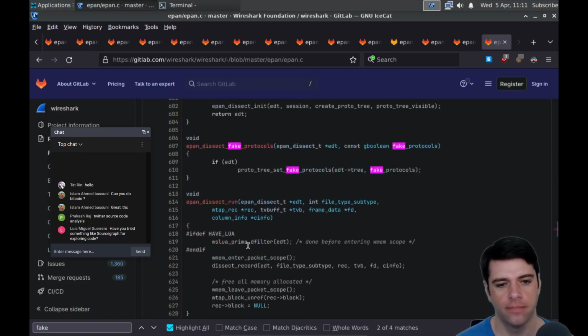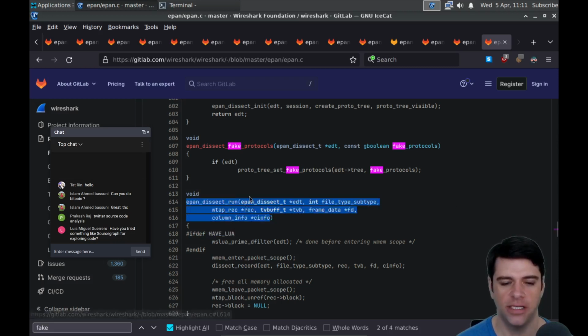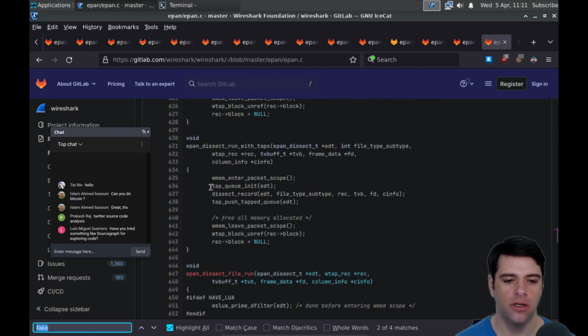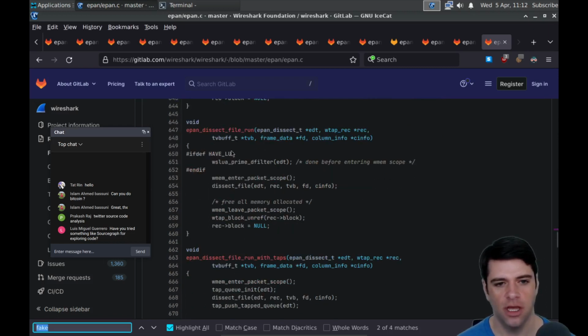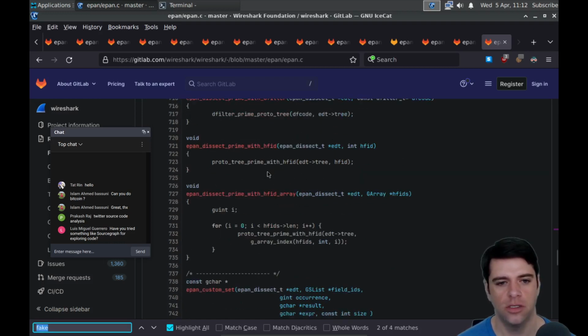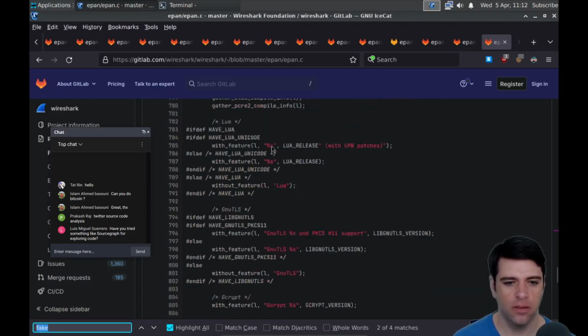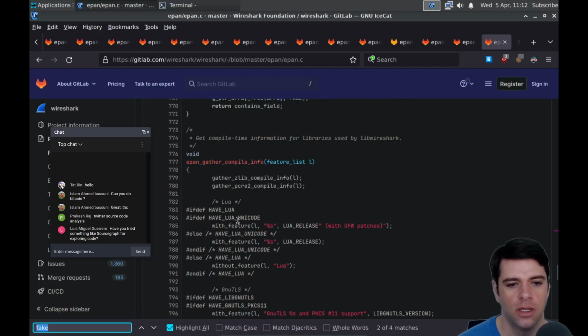We have Lua. When we call EPAN dissect run, we're going to check if we have Lua. And there don't seem to be any obvious Lua arguments passed in the EPAN dissect run. But if we do have Lua, we're going to call WS Lua prime defaulter on EDT, done before entering WMEM scope. And that's all the Lua stuff we do here. And here's another example. If we have Lua, we're going to call WS Lua prime defaulter. Okay, so we're giving Lua some entry points, and I don't know how it's supposed to work.